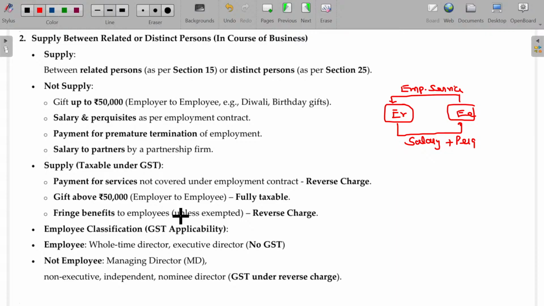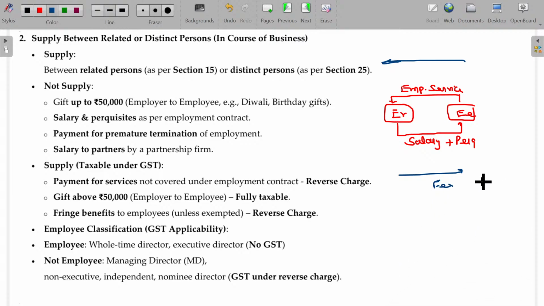This employee has some special talent. Probably he is a good singer. The employer wants to have a meet and asks the employee to perform an orchestra. Immediately the employee does this orchestra for the employer's purpose. For this, a special fee is paid.